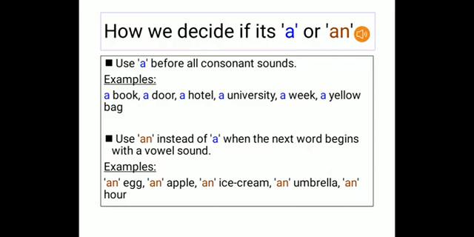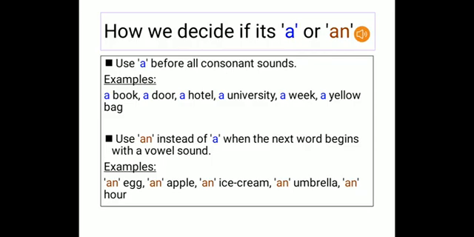So we all know about vowels, don't we? A, E, I, O, U are vowels. Now, other than the vowels, whatever sounds or alphabets we are left with, the rest of them are consonant sounds or words. Fine. So we are clear with consonant and vowel, right? Now let us look into a and an. Now a is always used before the consonant sounds.